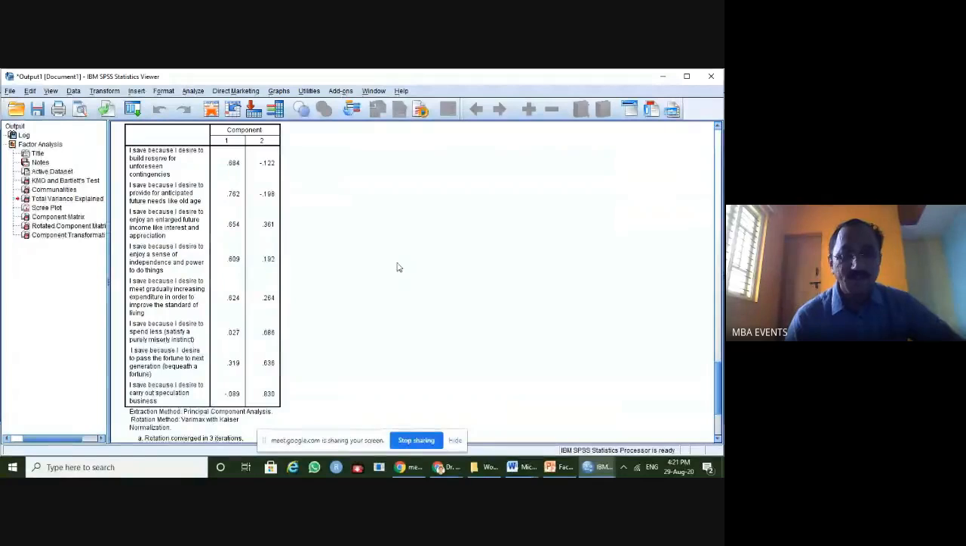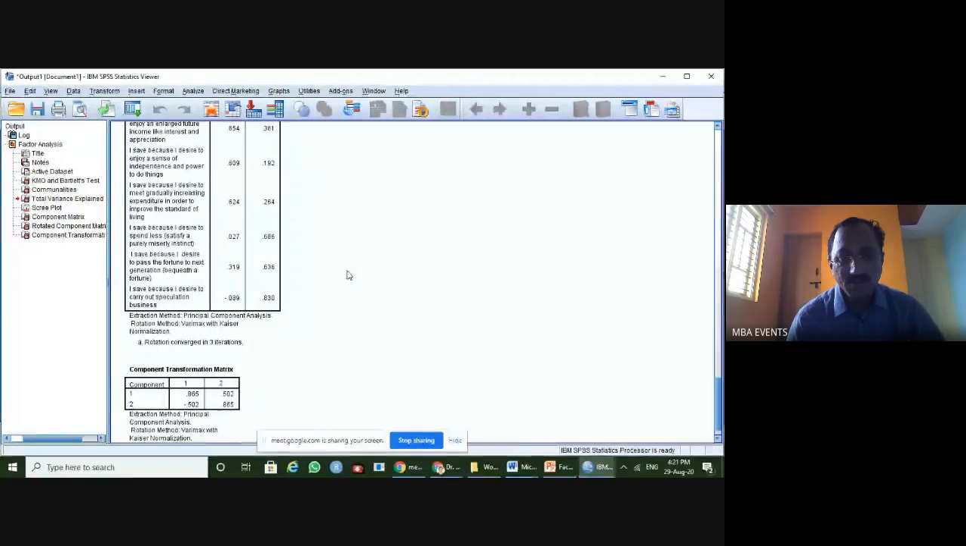Whereas another group was created, with lower scores for all these 5. The remaining 3 created another group with 0.686, 0.636, and 0.830. You can see a very high loading, even 0.830, which means it is highly preferred by the respondents. These 3 have some meaning: "I save because I desire to spend less," "I save because I desire to pass the fortune to the next generation," and "I save because I desire to carry out speculation of the business." Similarly, 2 groups were created by the software based on the loadings.